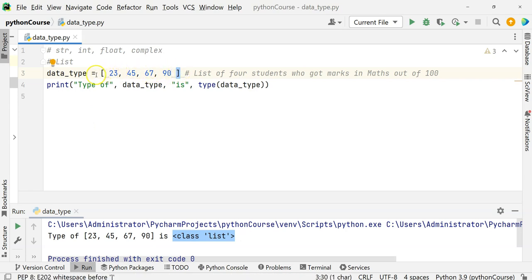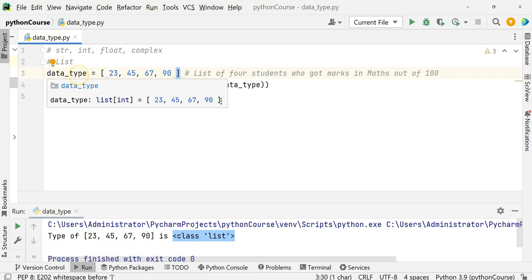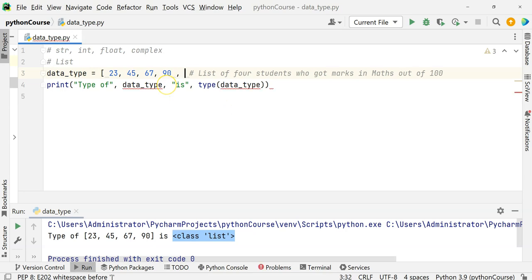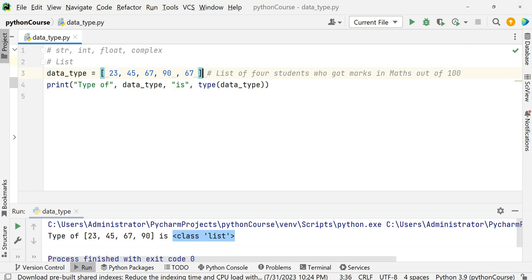The next thing I said is that a list is changeable. What does that mean? You can change it. You can add new stuff here, you can remove an existing element, so you can add, update, and remove. You can perform all those operations. That means you can update this list.